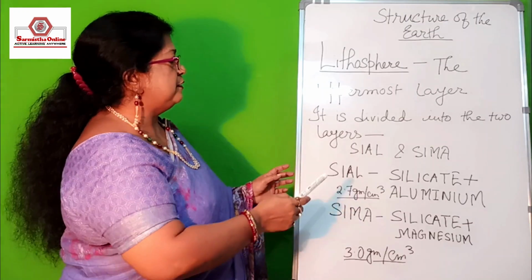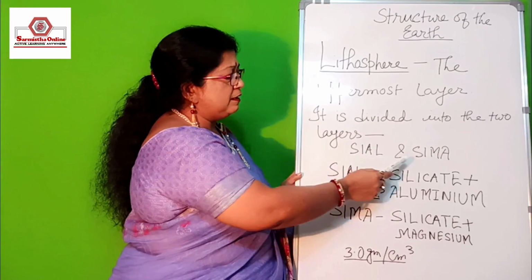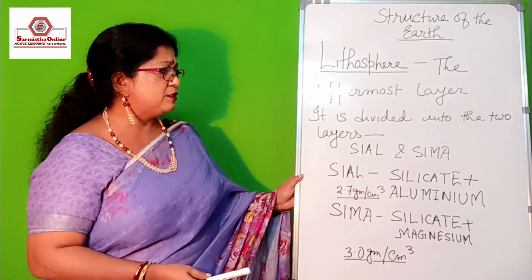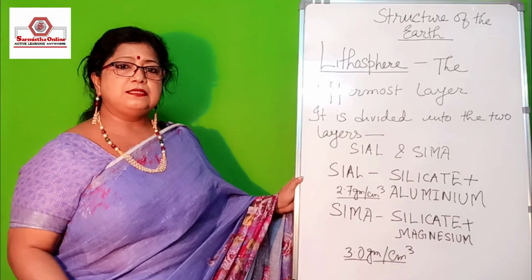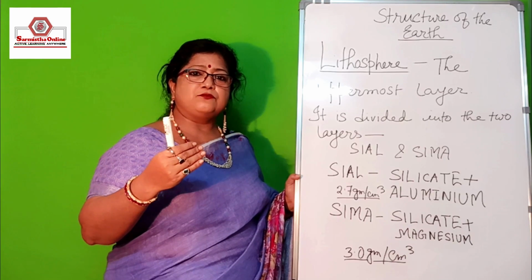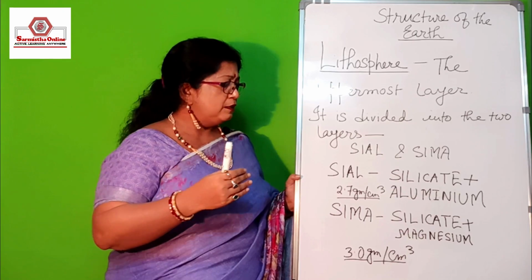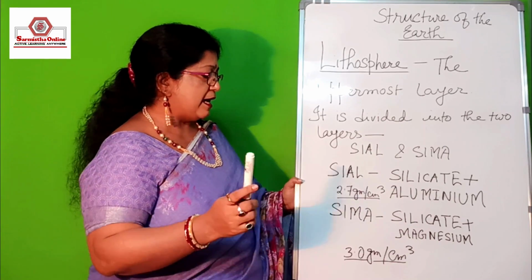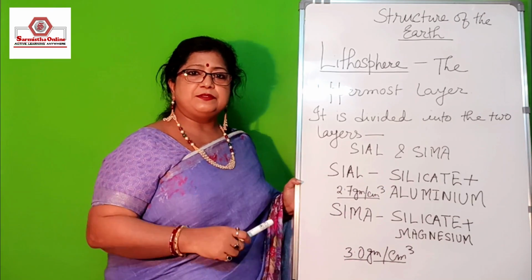This lithosphere is subdivided into two layers: Sial and Sima. Sial is the composition of silicate and aluminium, and this is the upper layer, extending up to about 25 kilometers, and the average density is 2.7 gram per centimeter cube.